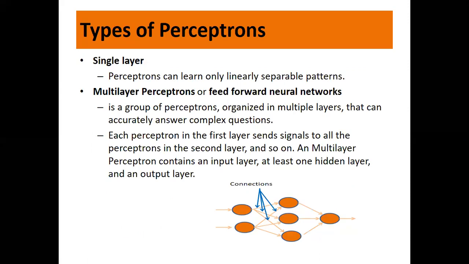Each perceptron in the first layer, as you can see in the diagram, sends signals to the perceptrons in the second layer, and the second sends them to the third layer. A multi-layer perceptron consists of an input layer, at least one hidden layer, it can have more than one, here it has only one, and an output layer. So this is a simple model showing multi-layer perceptrons.